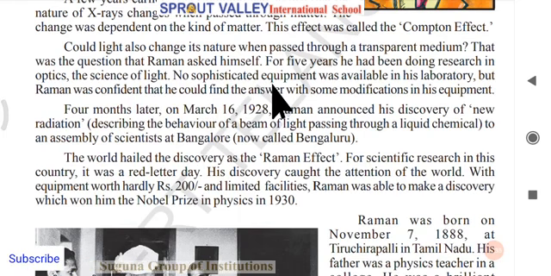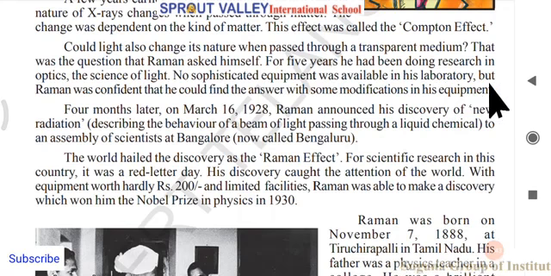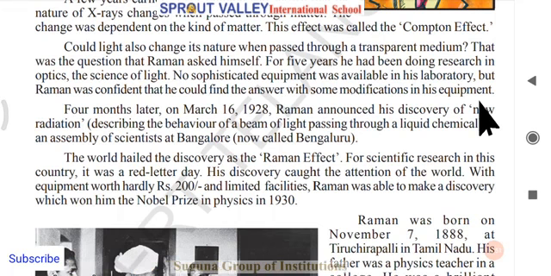No sophisticated equipment, in the sense modern or developed equipment, was available in his laboratory, but Raman was confident that he could find the answer with some modifications in his equipment. Though C.V. Raman had been working on the science of light for 5 years, he didn't have any type of modernized equipment like the people who have now.